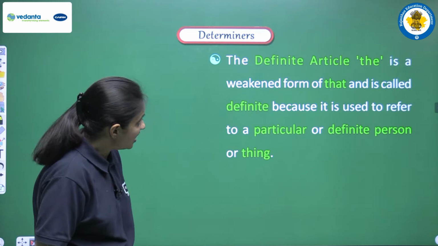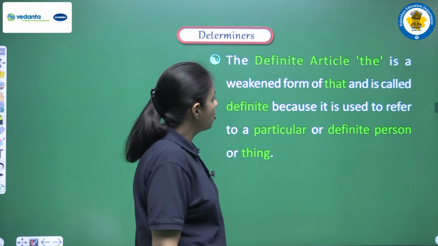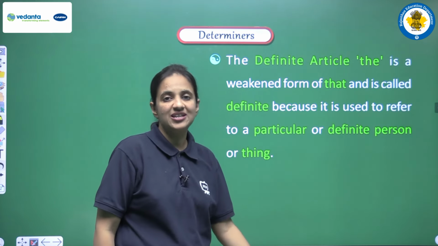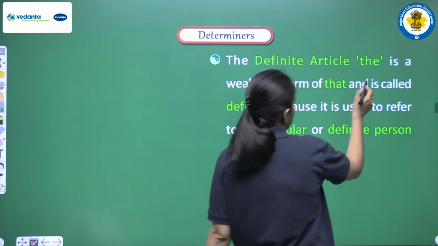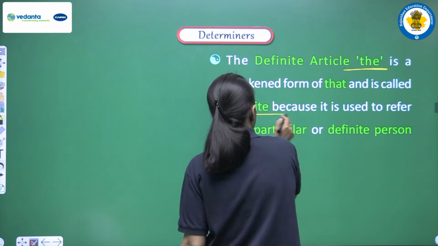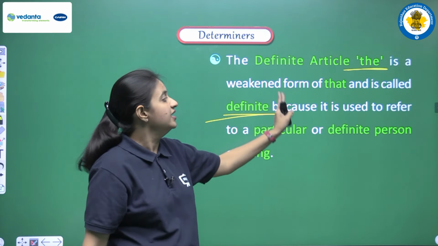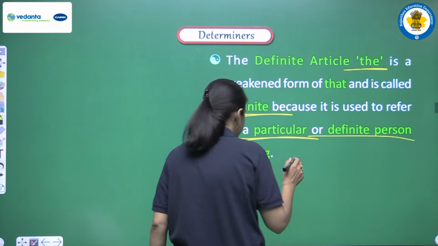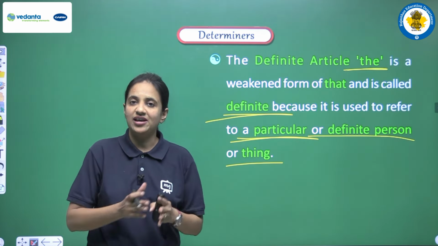The definite article, the, is a weakened form of that and is called definite because it is used to refer to a particular or definite person or thing. And now we are talking about the, and we have the reason that why the article is known as definite article. The reason is because it is used to refer to a particular thing, or we can say a particular person, or a particular noun. So this is the difference that we are having here.